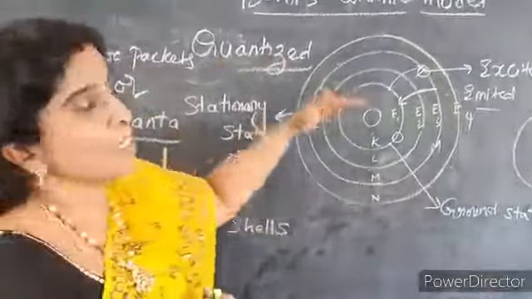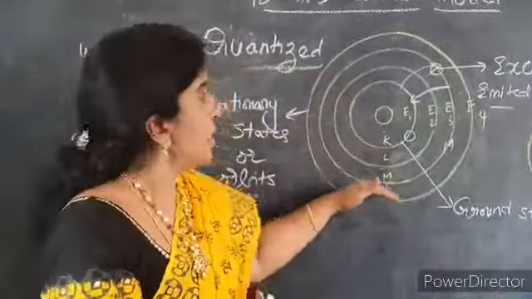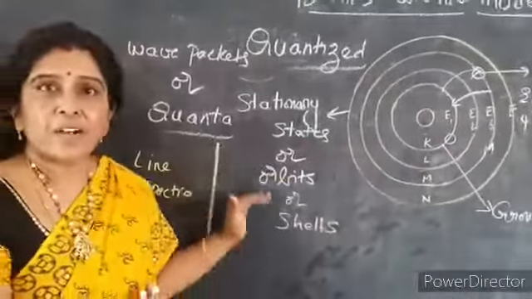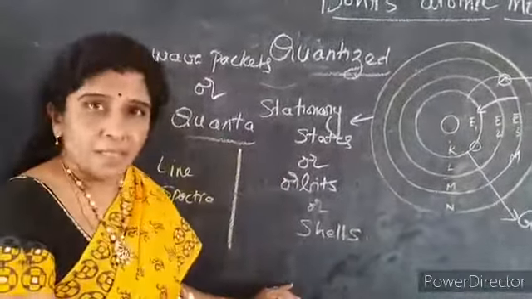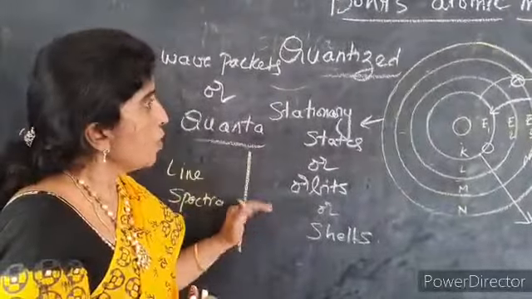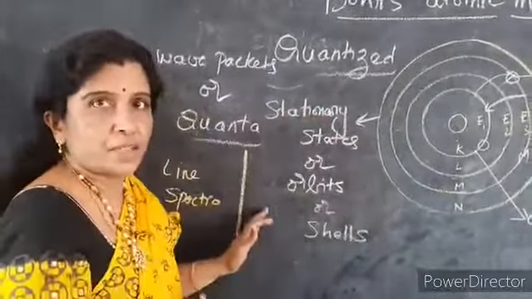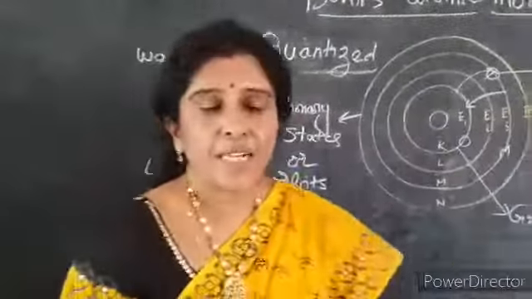Now, when he was working with the hydrogen atom, he could see the line spectra being emitted from the hydrogen atom. Now these are the postulates of Bohr's atomic model.